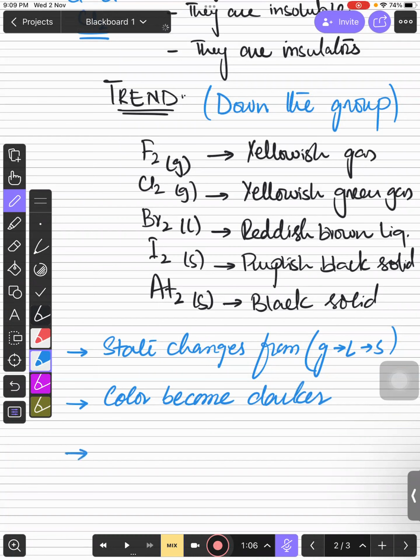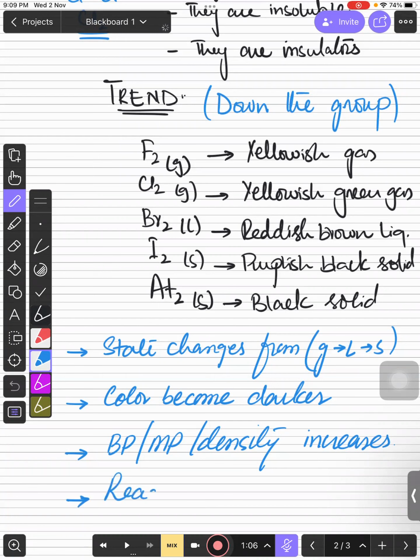And if you talk about melting point and boiling point, you can see this there down the group, the state solid is coming, so definitely melting boiling point is going to be higher. So you can say that boiling point, melting point, density, these all are going to increase down the group. And if you talk about one more thing, which is reactivity, so reactivity decreases. You need to keep remember, reactivity decreases down the group.